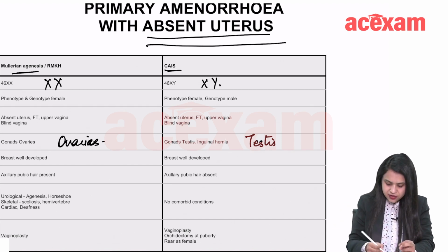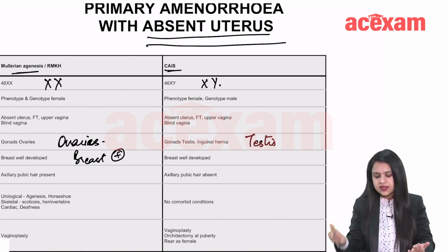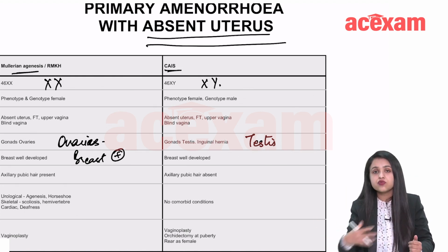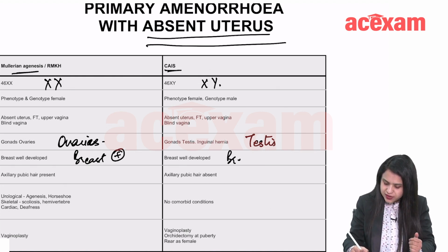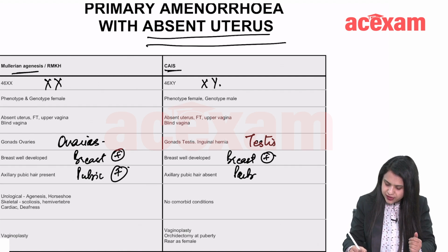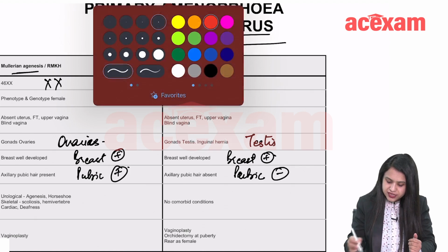Breasts in both cases are well developed because estrogen is present. Here, the ovary is producing estrogen, and in CIS, the testosterone is peripherally converted through the adipose tissue into estrogen. So in both cases, breast development is there. Here, the pubic hair is present. Pubic hair is absent here in CIS. So this is the differentiating factor.